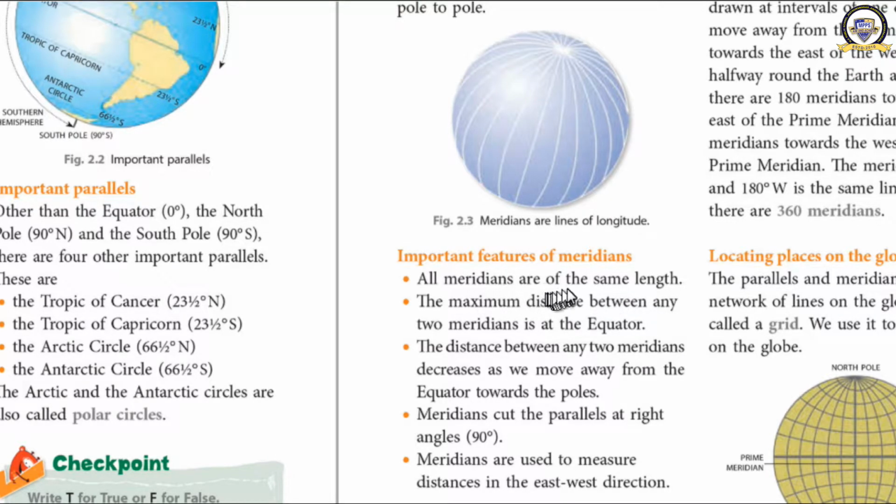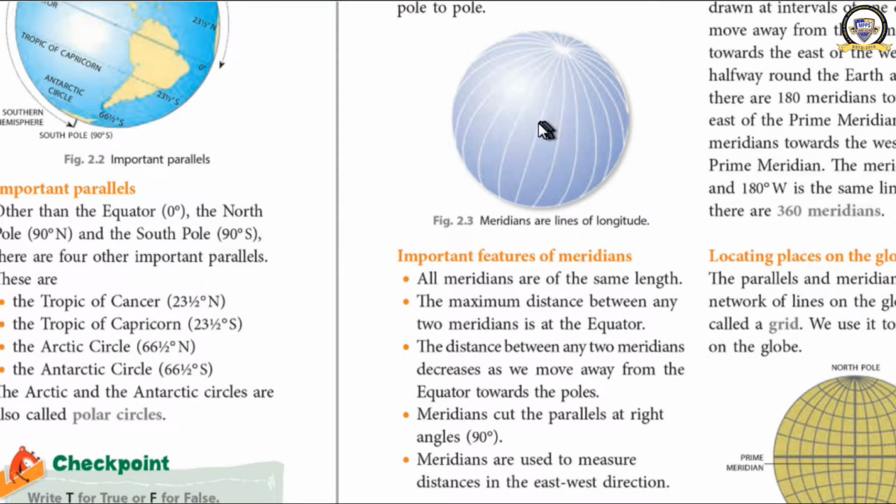All meridians are of the same length. When we discussed the parallels, I told you that the size of the circle decreases. Are they of the same size? No, they are not. But the meridians are of the same length. The maximum distance between any two meridians is at the equator.